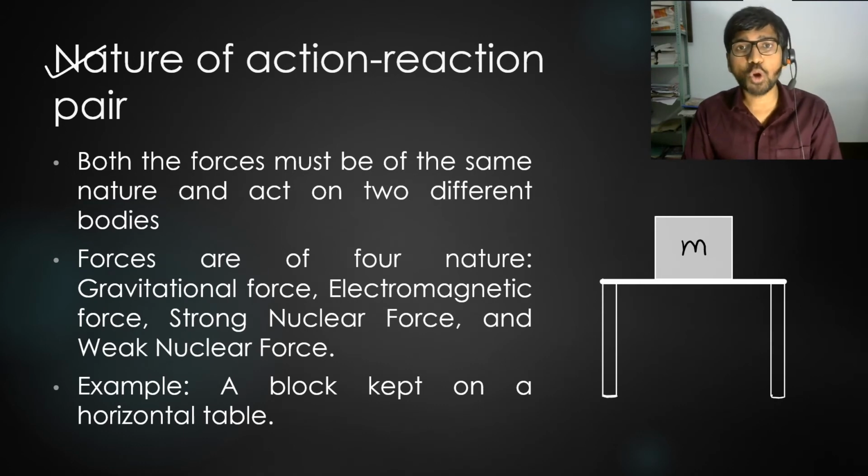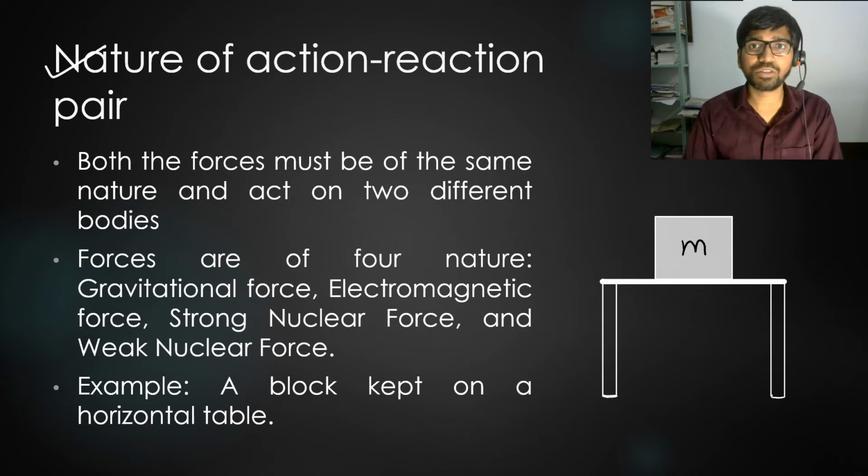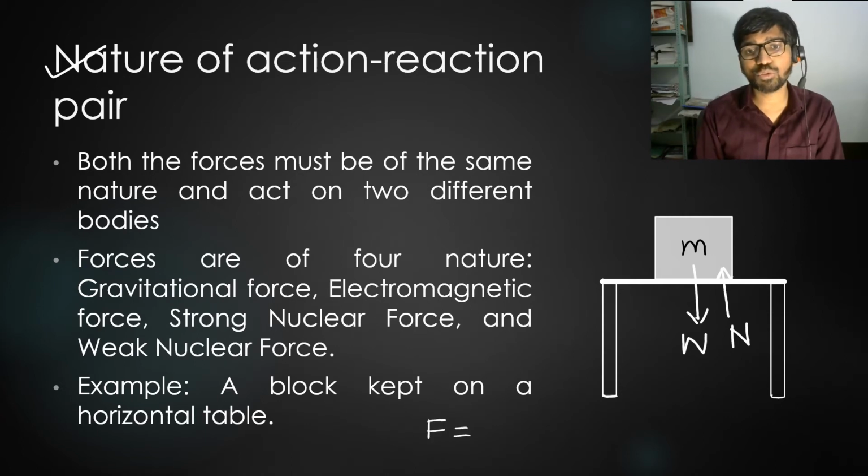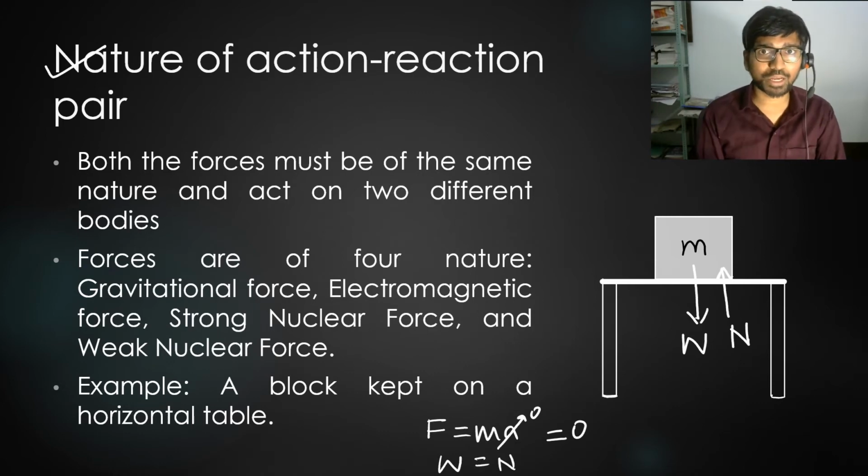Imagine that a block of mass m is kept on a horizontal table. If we draw its FBD, its weight W equals mg will act downward, and there will be a normal force from the table on the block in the upward direction. Then by F = ma, since it is at rest, its acceleration comes out to be 0. Therefore, all the forces must sum to 0. Therefore, W equals N. So weight and normal are equal in magnitude and opposite in direction, as you can see.